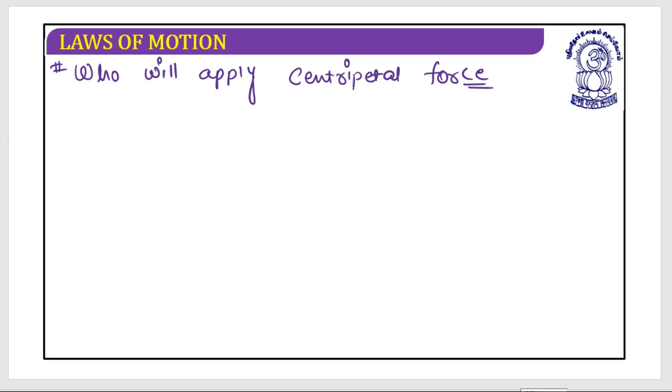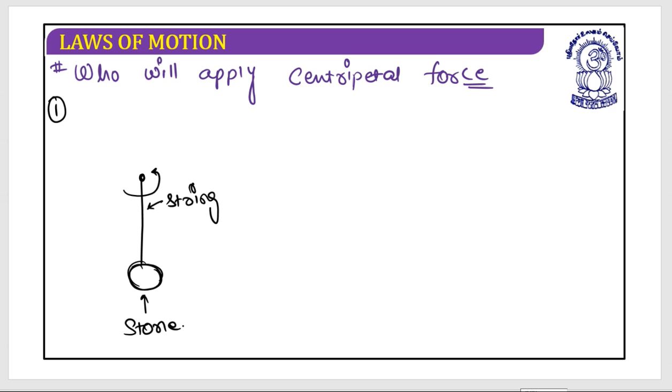So please understand this situation very conceptually. Let's suppose this is a string, and through this string we have attached a stone, and we are going to whirl it in a circular motion.